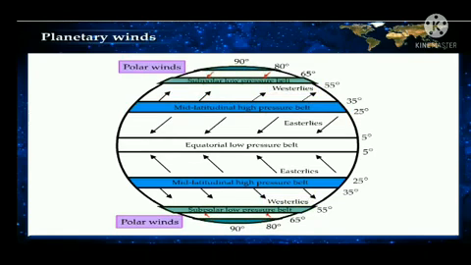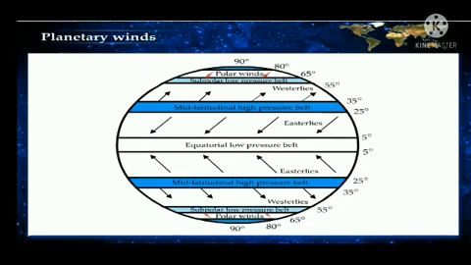In both the hemispheres, the winds blowing from the polar high pressure belt to the subpolar low pressure belts are called polar winds. Generally, they blow from east to west.